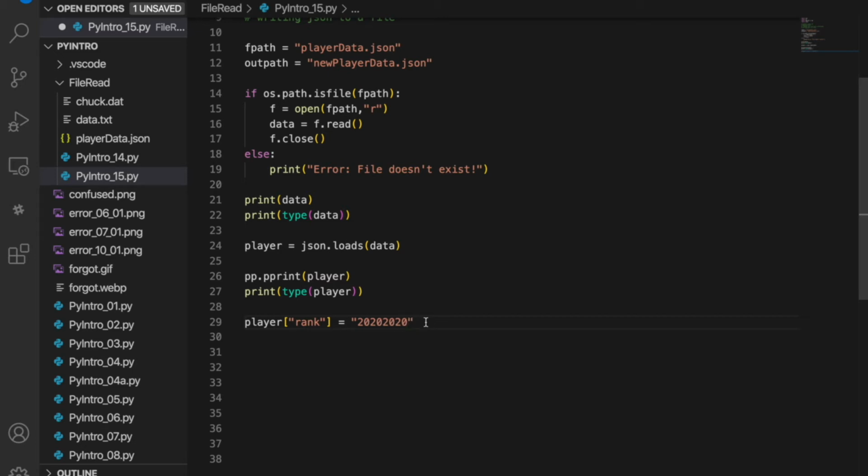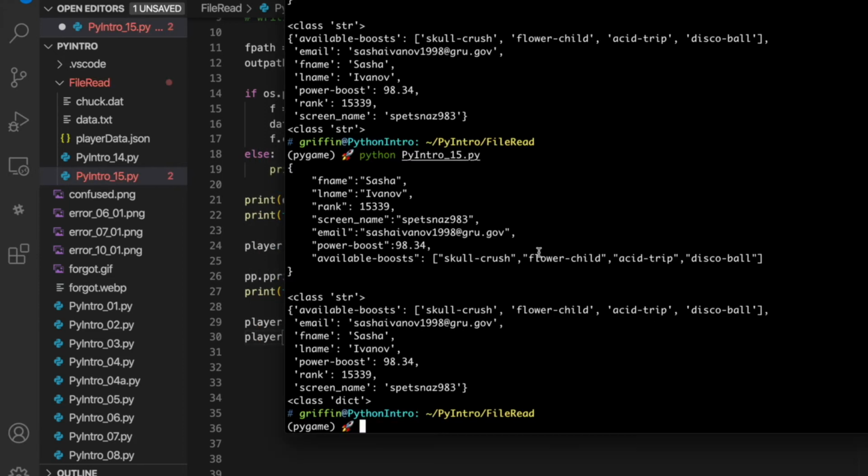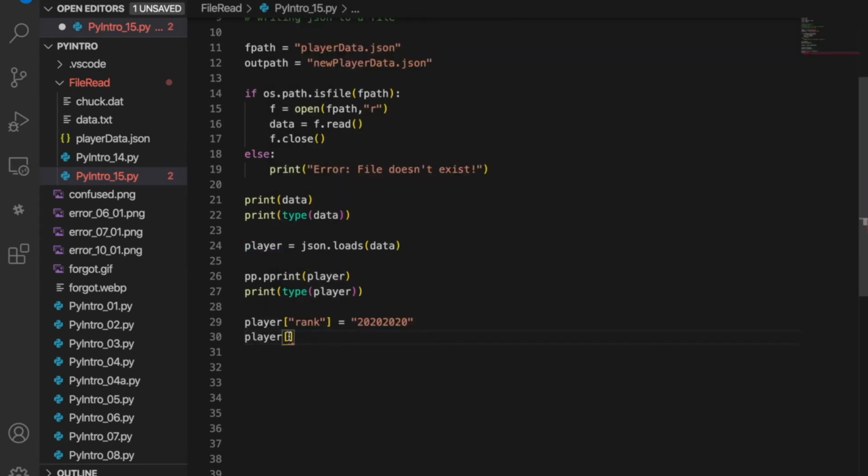And let's say they got a new boost. That key is available boosts. It's a list, so we have to say dot append, and they've won a new boost, bourbon liver. It's a skill.